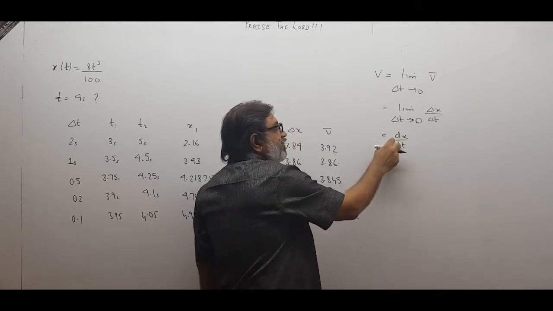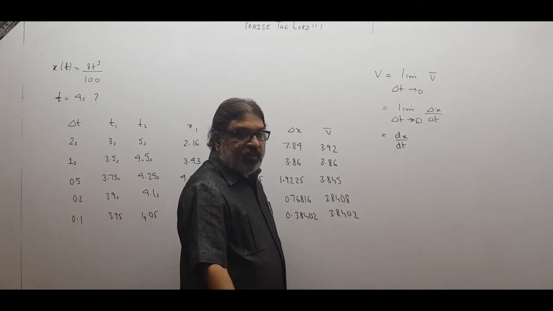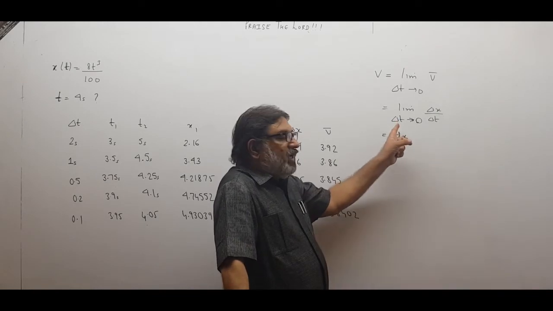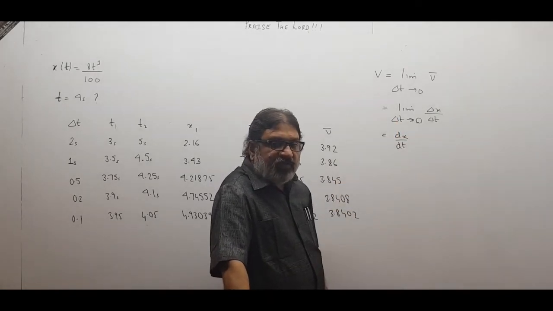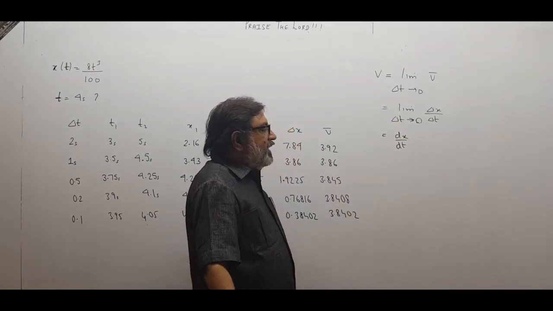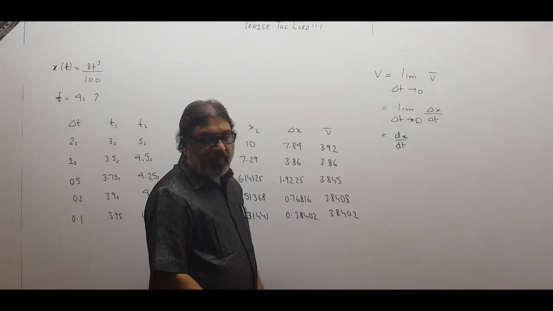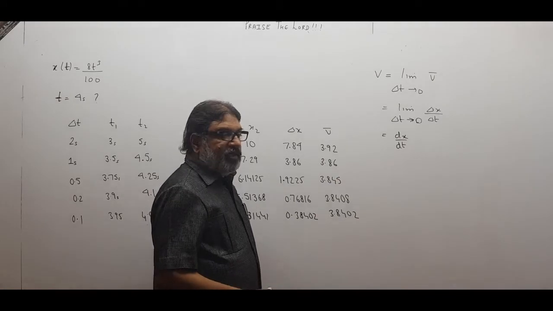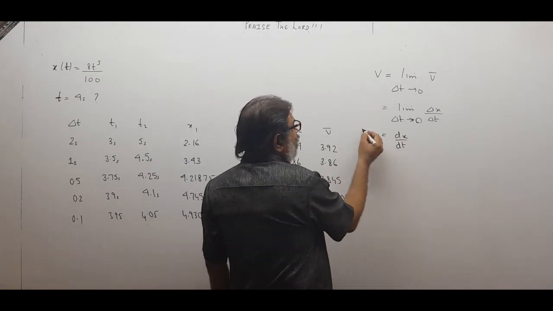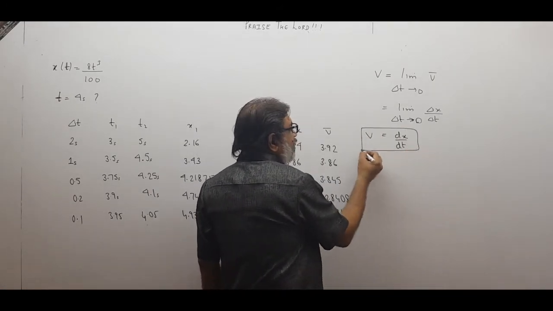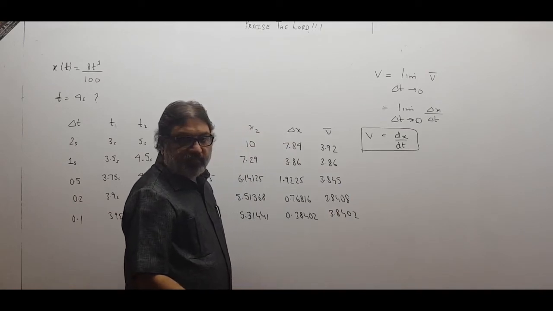So delta becomes d when the limit delta t approaches 0, please understand. And dx upon dt is what? It is the derivative of x with respect to time. You know that dx by dt means instantaneous velocity will be obtained by this formula, dx upon dt.